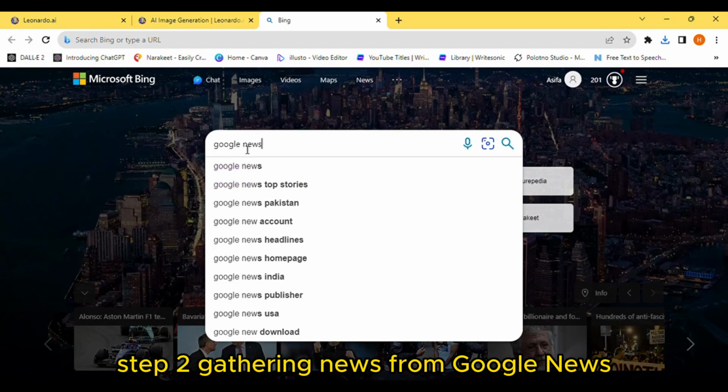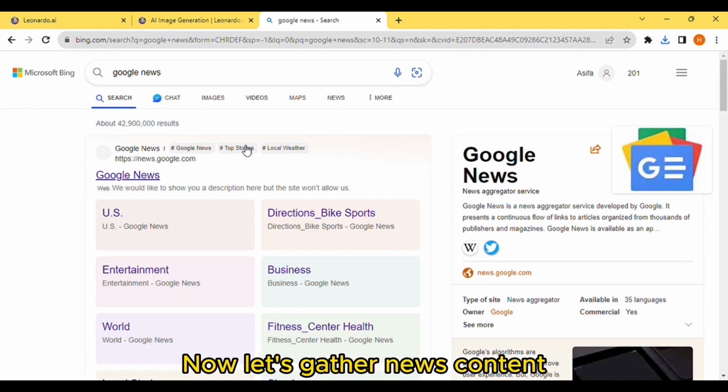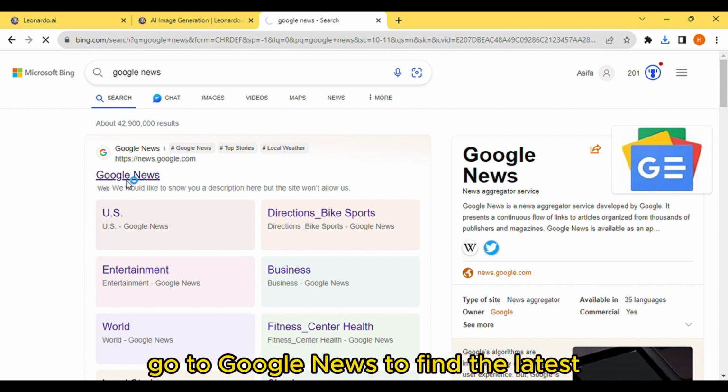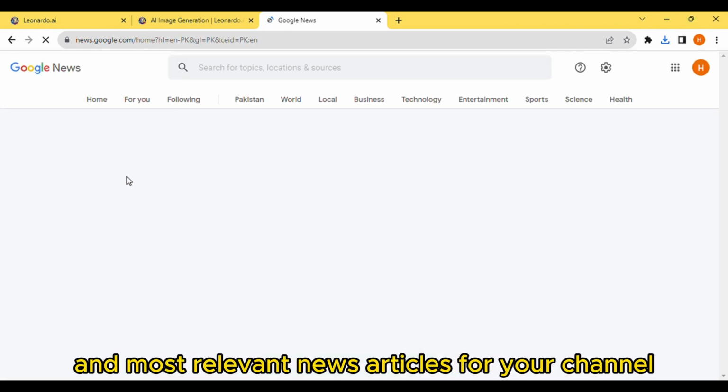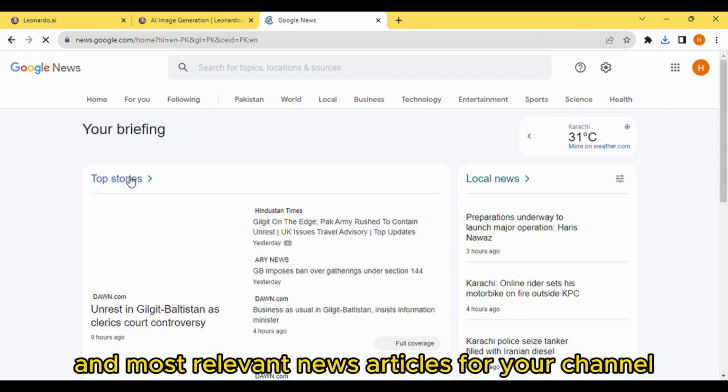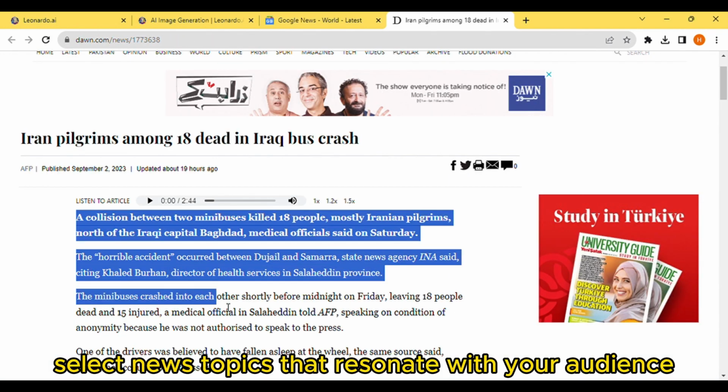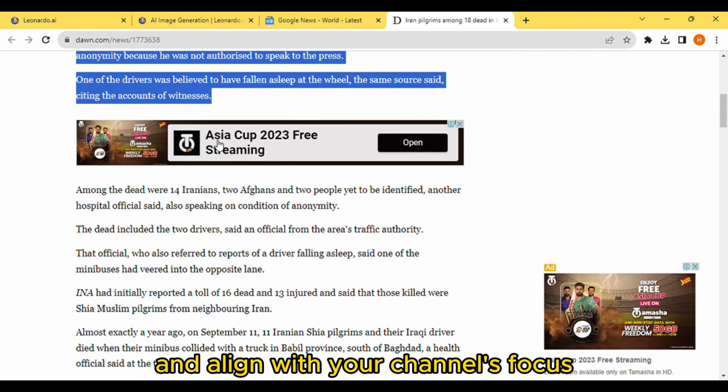Step 2. Gathering news from Google News. Now, let's gather news content. Go to Google News to find the latest and most relevant news articles for your channel. Select news topics that resonate with your audience and align with your channel's focus.